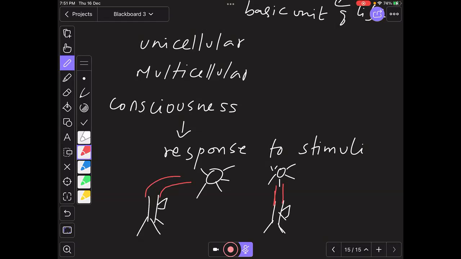Now, why I'm talking about this is because plants also respond to stimuli. It's not only the animals, plants also respond to stimuli, right? But we human beings are considered as high. Can you repeat growth independent movement, sir?